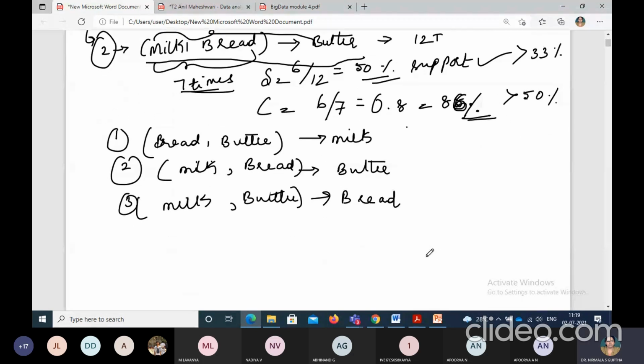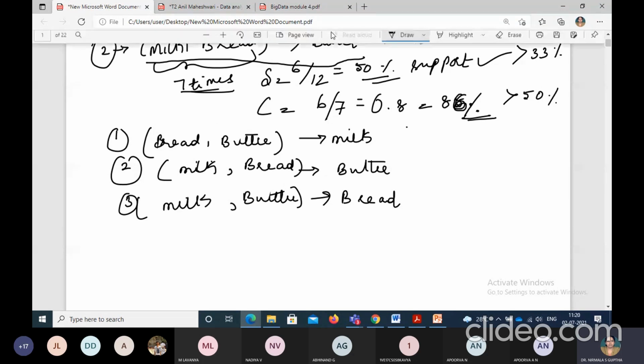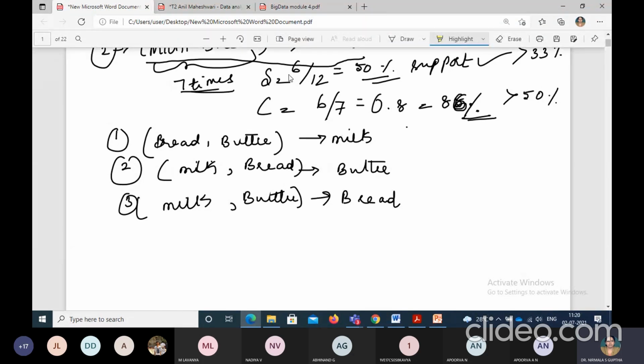So again we need to validate this. When we take milk, comma, butter gives bread, we get milk, comma, butter 6 times, so the support value again is 6 times, meaning 6 by 12. We have already done this, so I'm just highlighting it. So here also we get support as 50% and confidence as 86%. So even this rule is very much valid.